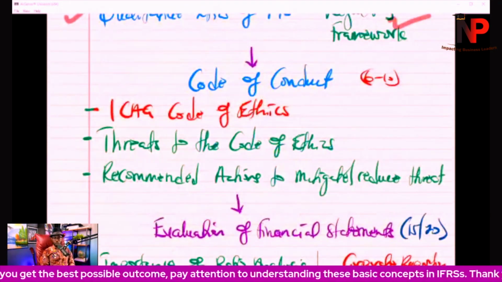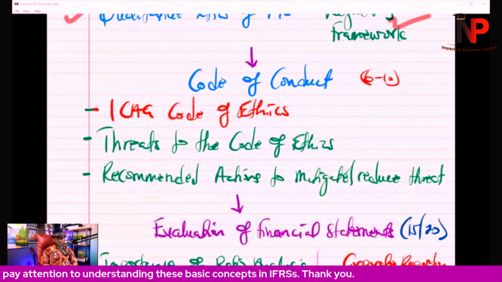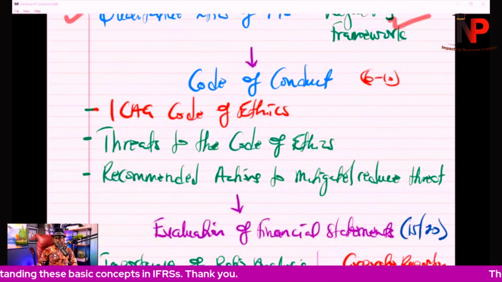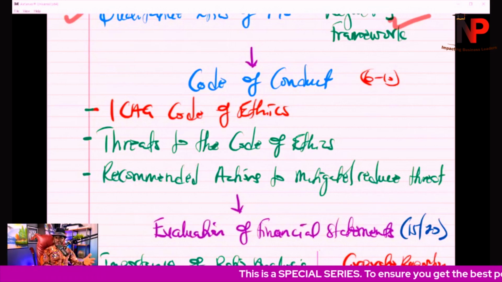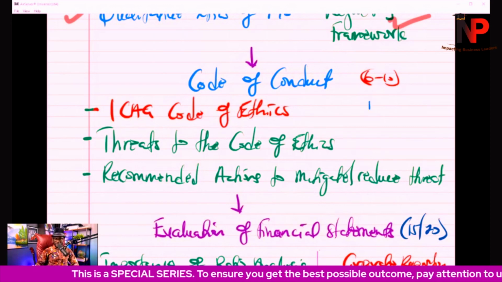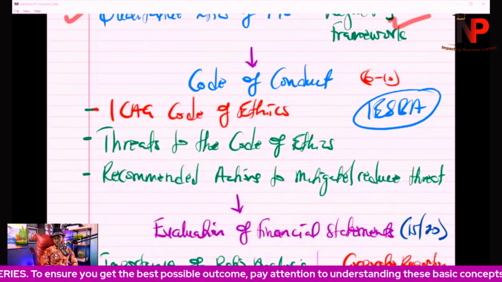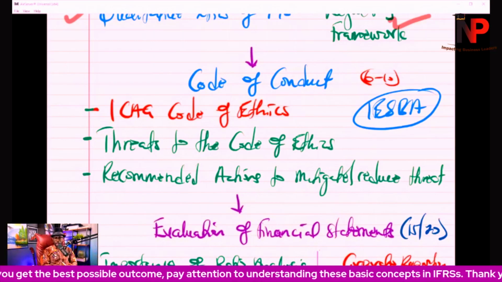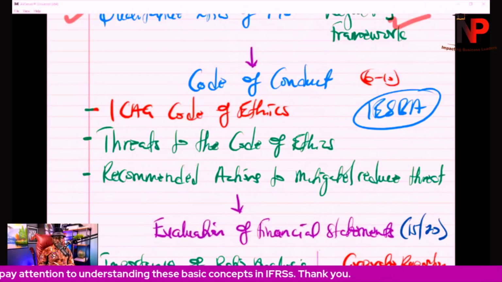Second is going to be the code of conduct, because ethics has become very crucial in the ICAG syllabus. So definitely we're going to be having some questions coming in from ethics, especially if you're in the corporate reporting class. Financial reporting, sometimes the examiner may not get excited about it, but the International Ethics Standards Board for Accountants issues the fundamental code of conduct, which has been adopted by the ICAG. So we're going to be looking at the ICAG code of ethics, which is based on the IESBA code of ethics.